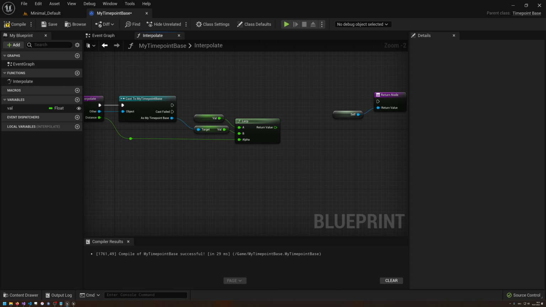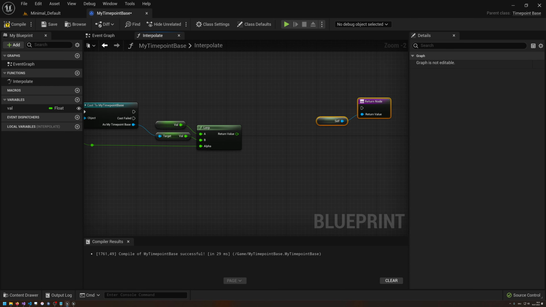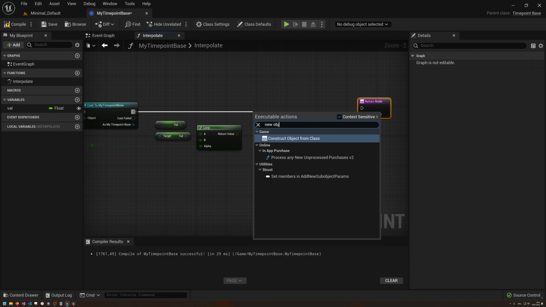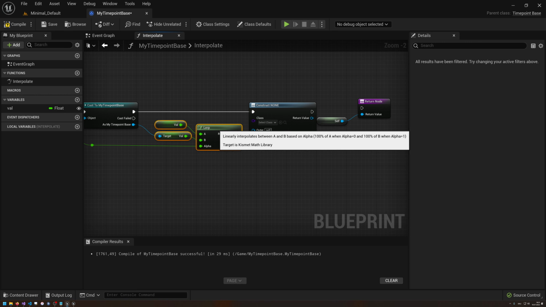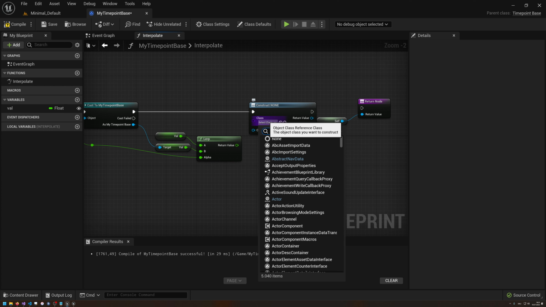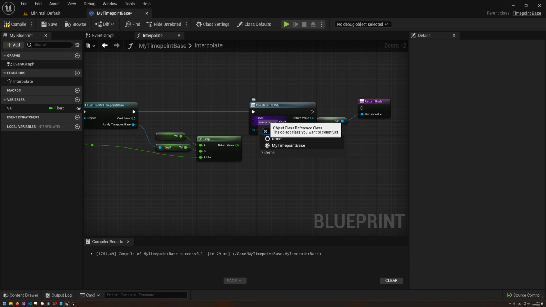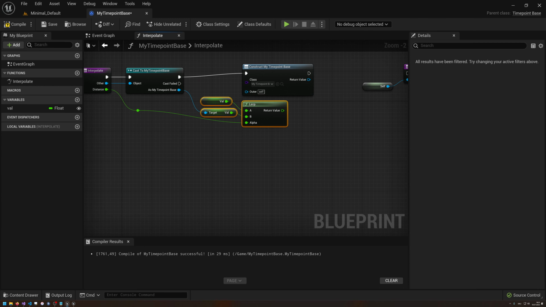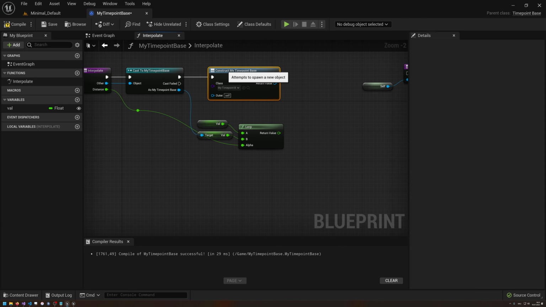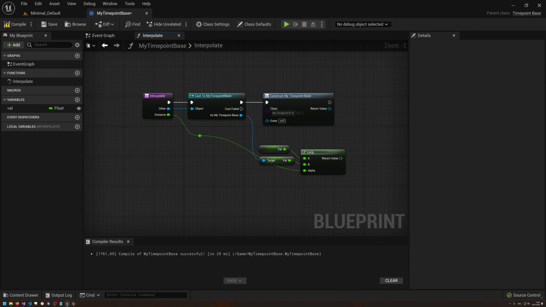So what do we need to do to do this correctly? Well, we need to create a new object. So new object from class. This basically allows us to create a new instance of any object desirable. What object do we desire to create? Our myTimePoint base. So let's give me a new myTimePoint base. Maybe let's rearrange them to create this up here. So yeah, give me a new timepoint base.